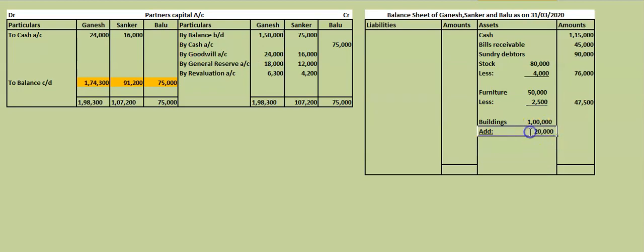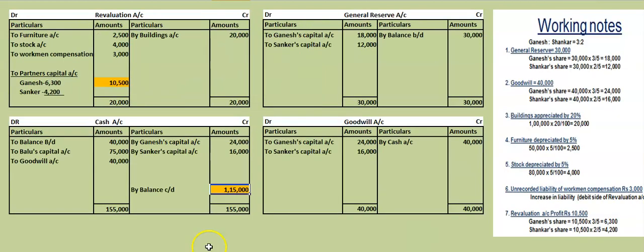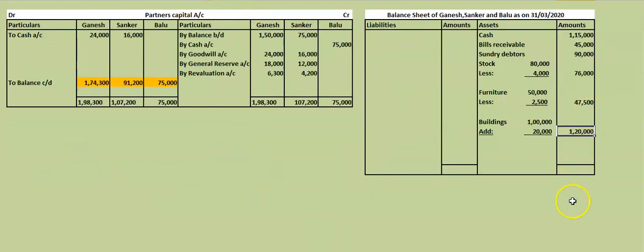You have to refer to the revaluation account whether it is increased or decreased. You can know there, or in the adjustments you can check. So building is increased by how much? 20,000. That is 20% on 1 lakh. We got 1,20,000. Let us check the revaluation account. 20,000 is the increase. Increase, no? Now all this side we have completed.